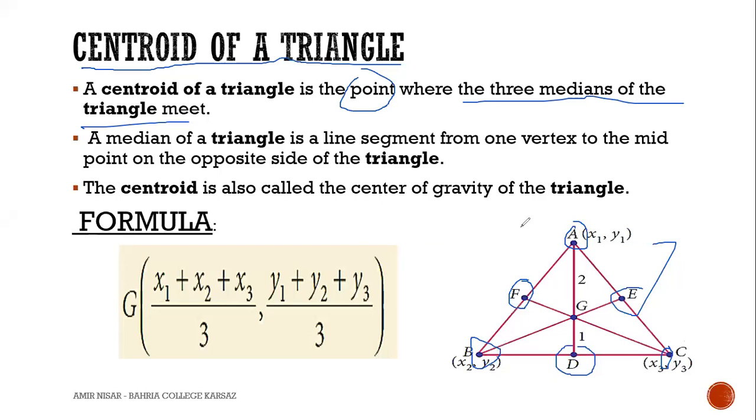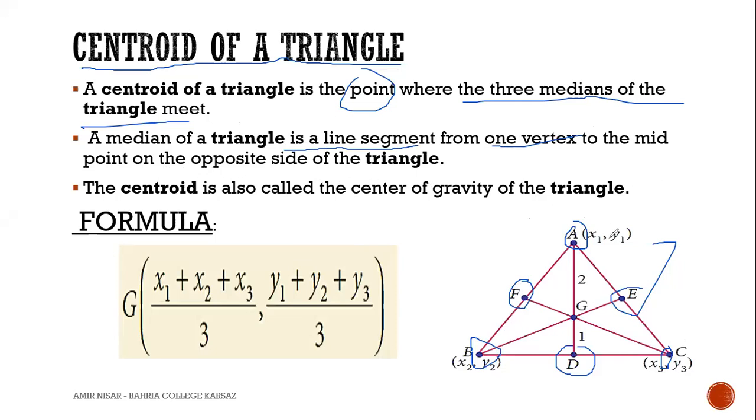On the basis of this discussion, we can define the median of the triangle as a line segment from one vertex. If you are asking about median AD, it is a median from vertex A to the midpoint D on the opposite side.